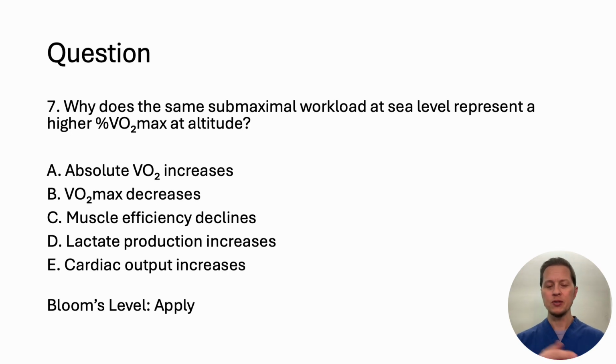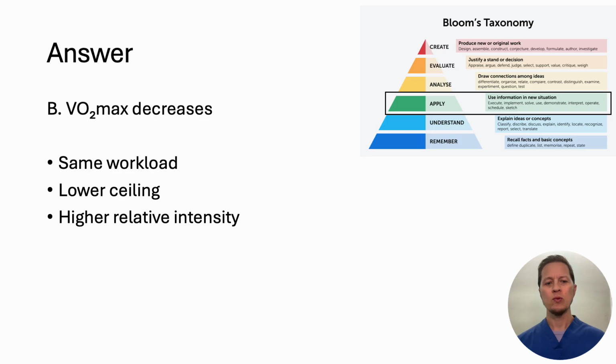All right, moving up to apply now. Why does the same submaximal workload at sea level represent a higher percent VO2 max at altitude? Is it that absolute VO2 increases, the VO2 max decreases, muscle efficiency declines, lactate production increases, or cardiac output increases? And this one is B, VO2 max decreases. Because VO2 max is reduced, any fixed workload therefore consumes a greater fraction of your maximal capacity.